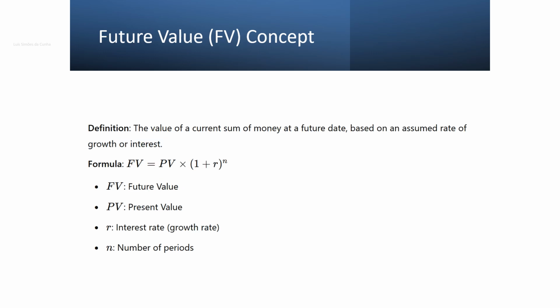Future value, or FV, is the value of a current sum of money at a future date, based on an assumed rate of growth or interest. This concept helps project the value of an investment or savings over time.